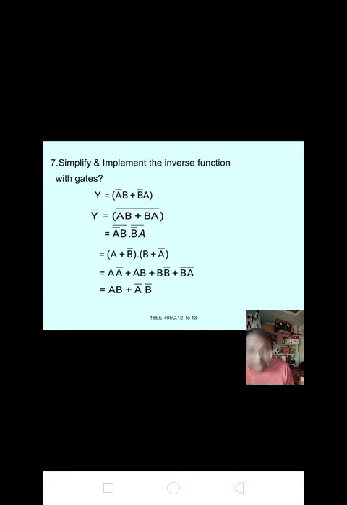Next, y equal to A bar B plus B bar A. Inverse function is y bar, that is a bar b plus b bar a whole bar, that is y bar equal to a bar b whole bar into b bar a whole bar, that equal to a bar plus b bar into b bar plus a bar, that is a plus b bar into b plus a bar, that equal to a into b plus a into a bar plus b bar into b plus b bar into a bar, that equal to a b plus